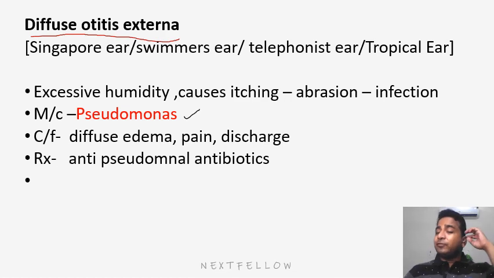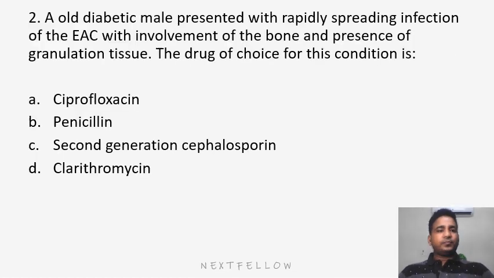So what are the signs? If you try to pull the external pinna, the patient will feel pain. If we try to press the tragus, that is known as the tragal sign. Okay, so the patient will also have pain. Those are the signs of otitis externa. Okay, so you got about diffuse otitis externa. Let's look at another question.